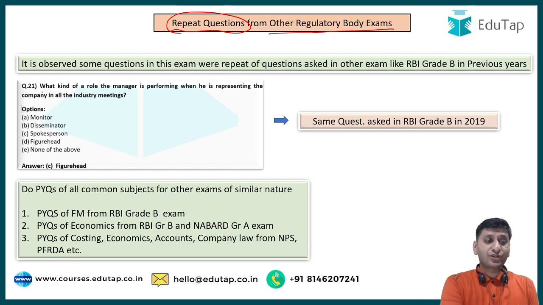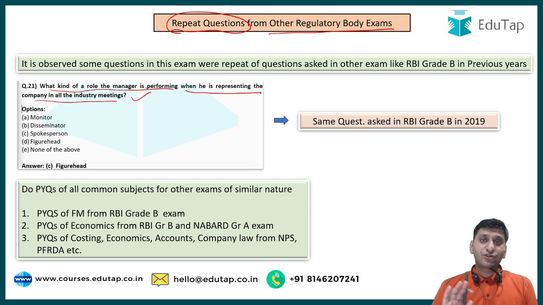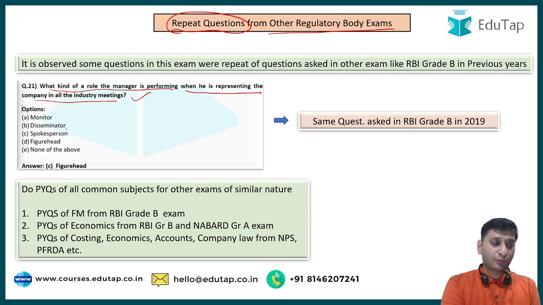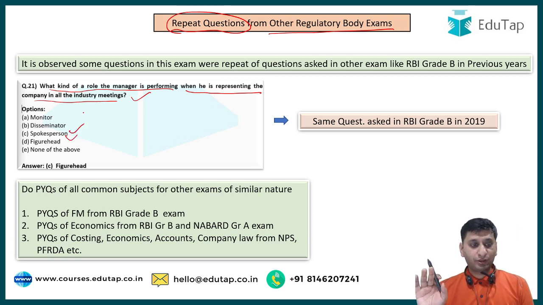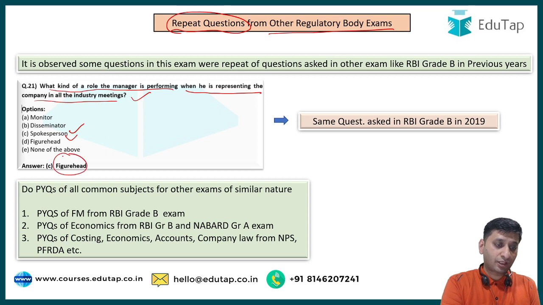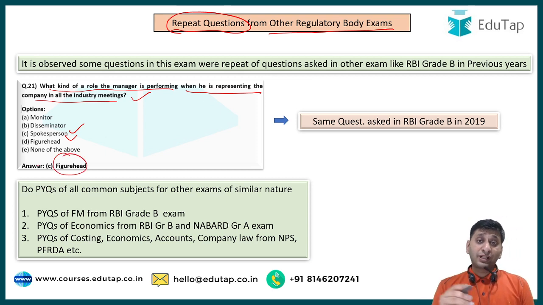For example, this question: what kind of role is the manager performing when he is representing the company in all industry meetings? First of all, this question confused everyone. Somebody was saying spokesperson, somebody was saying figurehead. There were a hell of a lot of answers by different people. Though the answer is figurehead, now I'm 100% sure about that. But anyway, the point I want to make is that even the questions which were so confusing for the most intelligent people were just taken from the previous year papers of RBI Grade B.